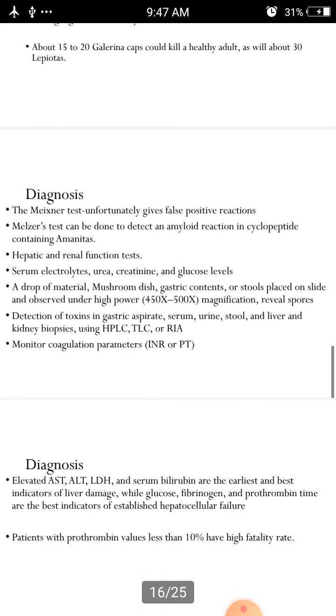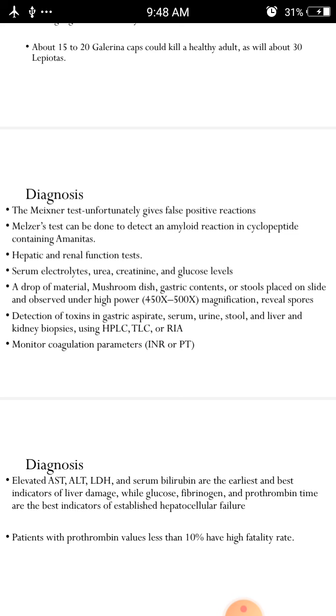And coming to the diagnosis, the Meixner test unfortunately gives false positive results. I will explain what the Meixner test is later. So Melzer's test can be done to detect an amyloid reaction in cyclopeptide-containing amanitas, and hepatic and renal function tests should be done. Mainly it affects renal and liver conditions. That's why we should go for enzyme analysis of both the liver and kidney, and serum electrolytes, and we should see urea, creatinine and glucose levels.